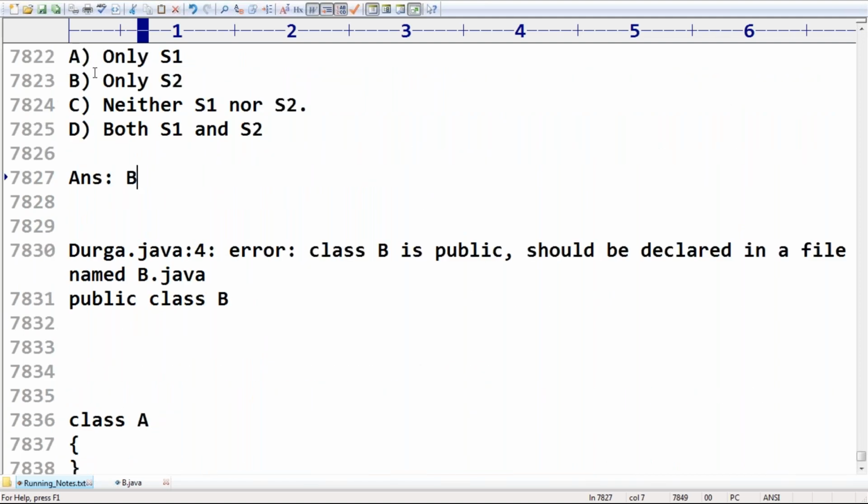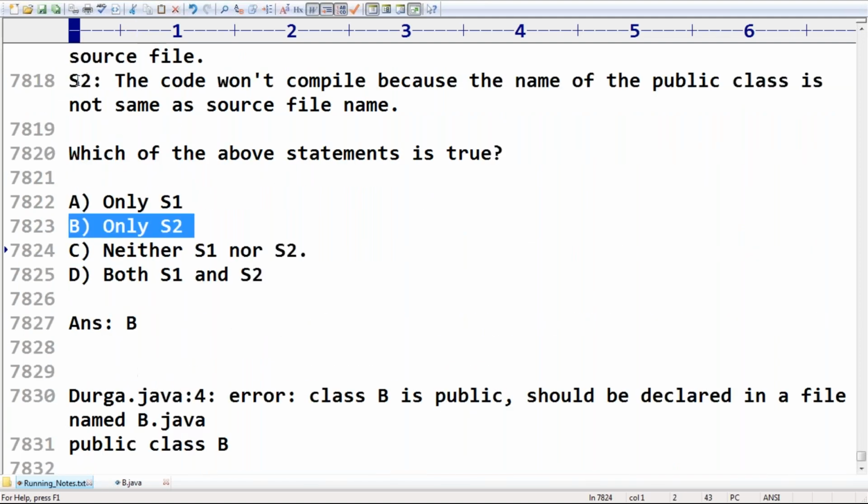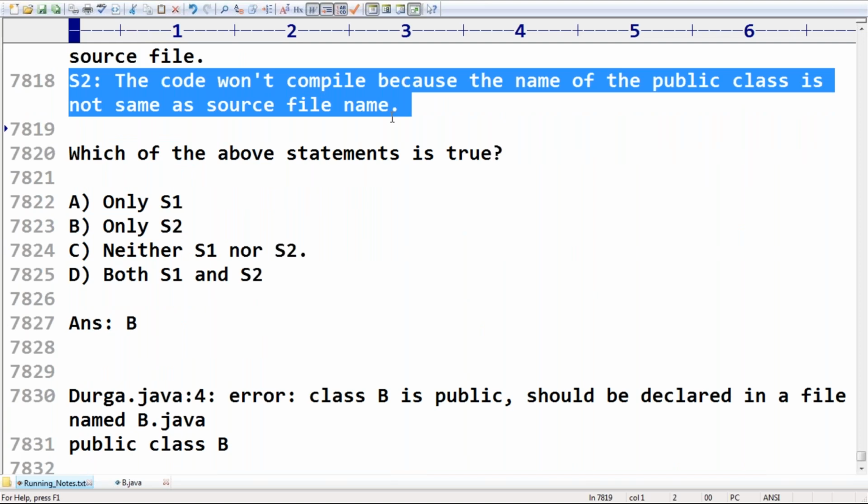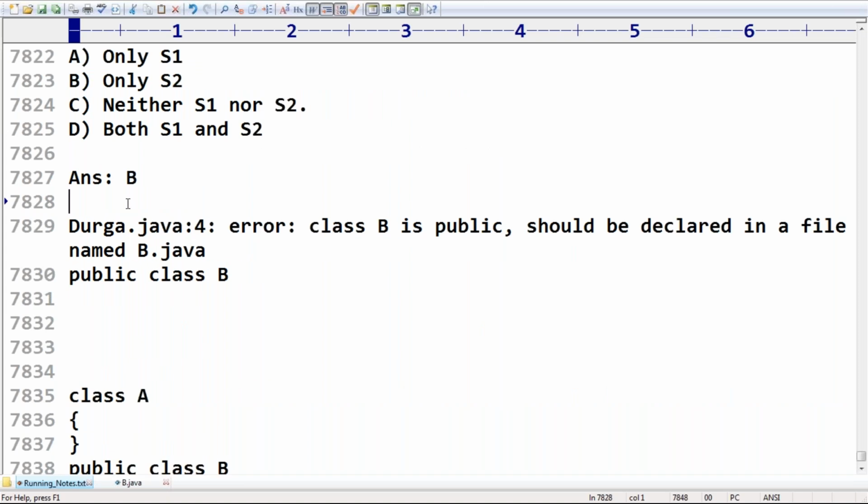So it is not required to keep any explanation. Only S2, because the code won't compile since the name of the public class is not the same as the source file name. Remember this one, that is the compile time error we are going to get.